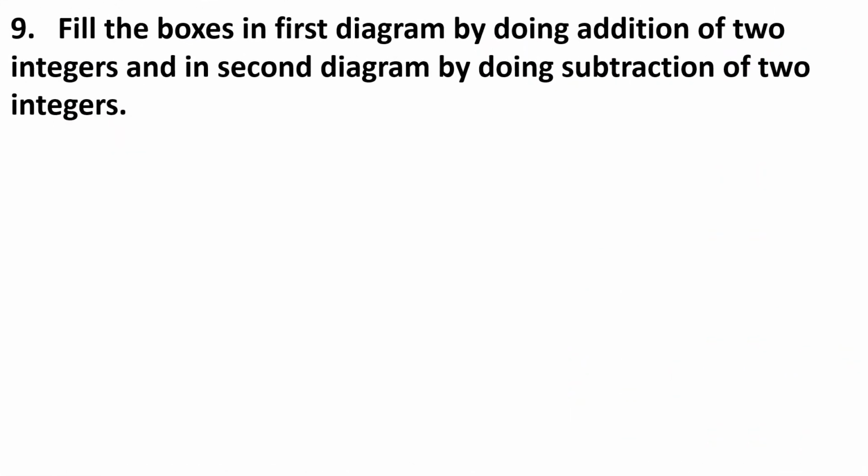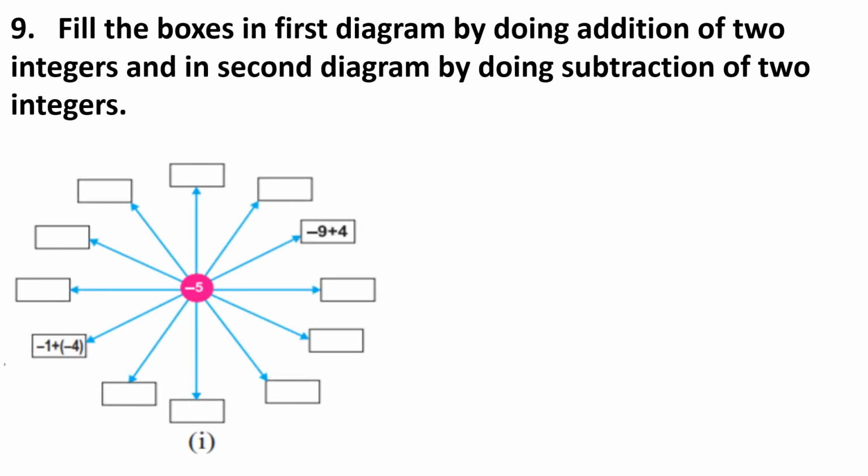Question number 9. Fill the boxes in the first diagram by doing addition of two integers and in the second diagram by doing subtraction of two integers. This is an activity, children. So in the first diagram, by doing addition of two integers, it becomes minus 5.